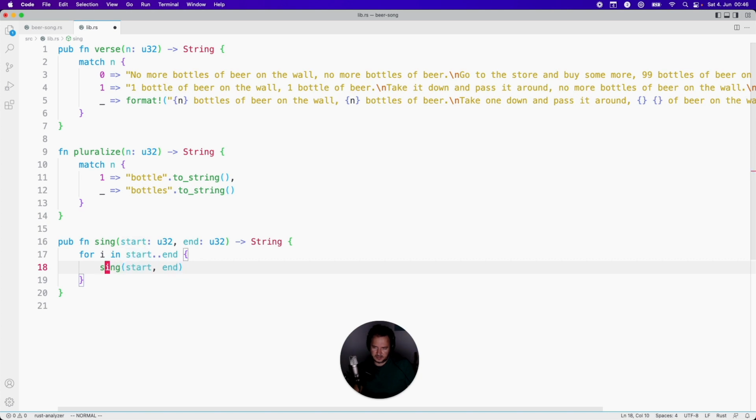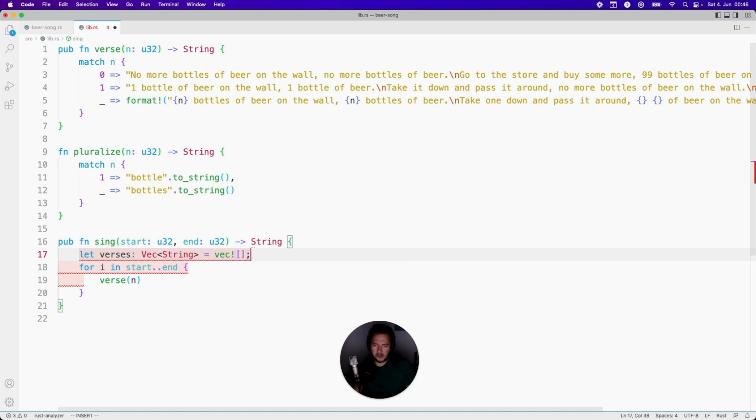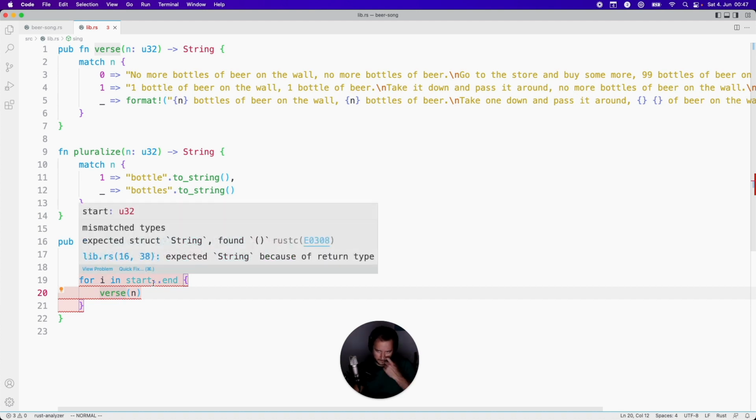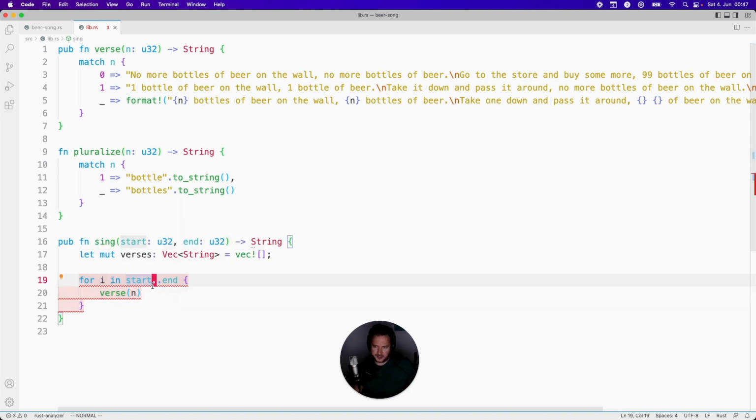So let's say we wanna call the verse. Let's create a variable to store the full song. So let's call this verses equals vec. Okay, this needs to be mutable because we're gonna add some stuff here. Okay, so let's see what the compiler is saying here. Expected string, found String. Okay, because of the return of the function.